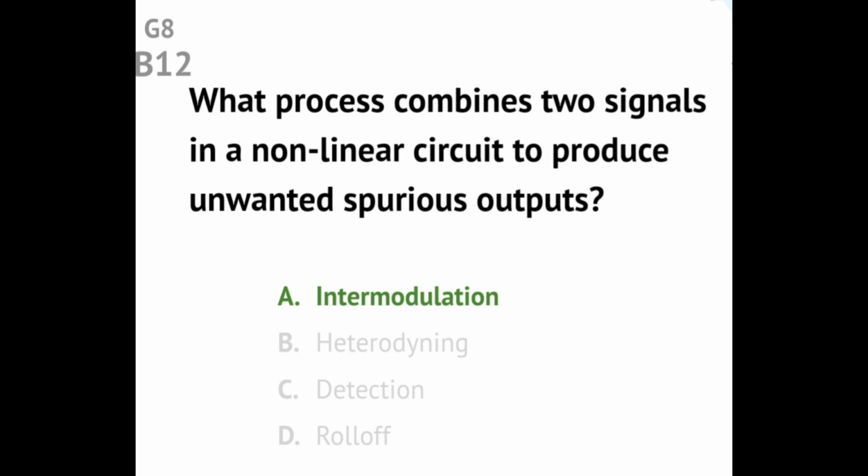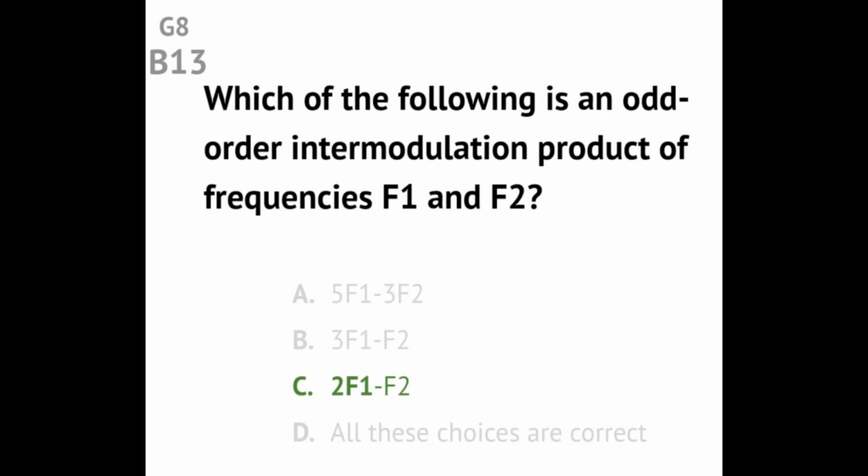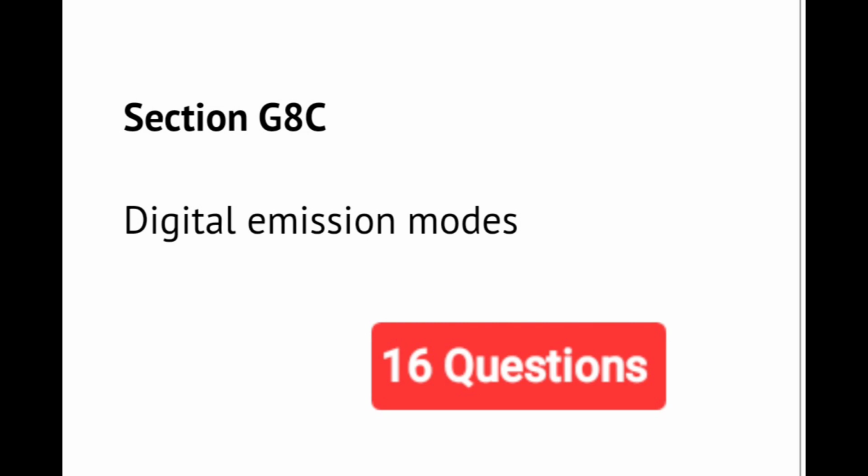Answer: intermodulation. Question G8B13 Which of the following is an odd-order intermodulation product of frequencies F1 and F2? Answer: 2F1 minus F2.